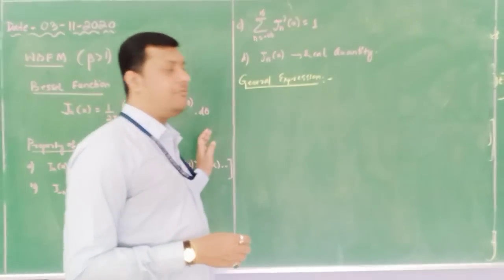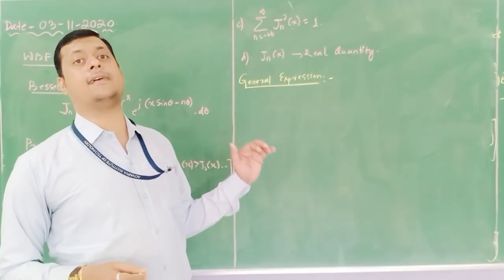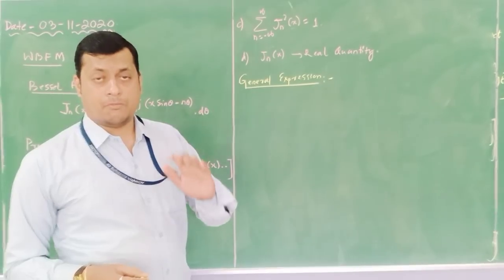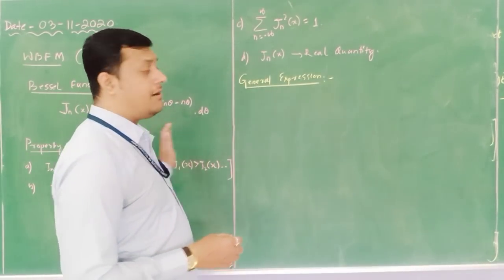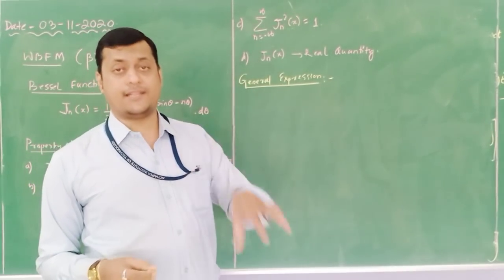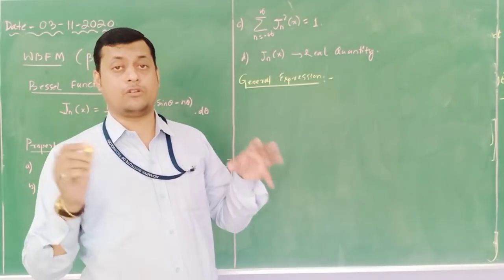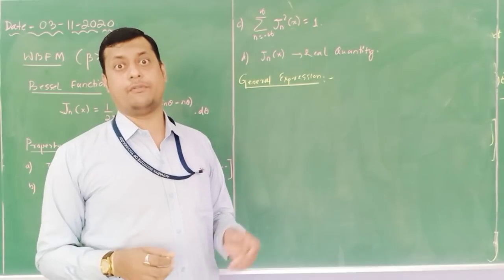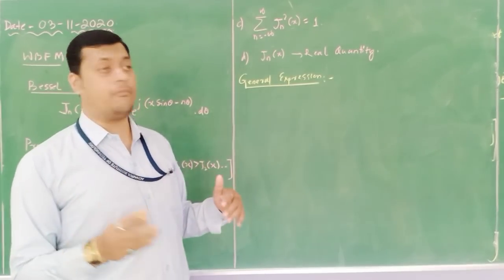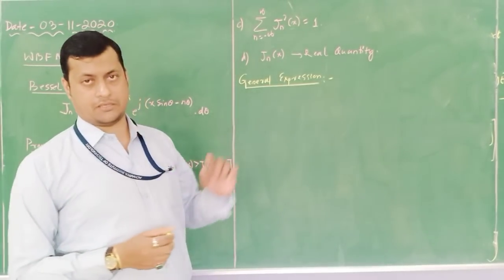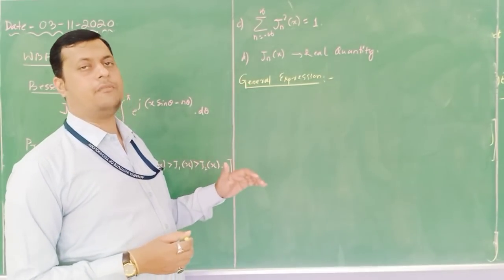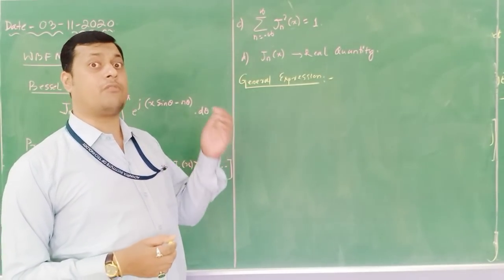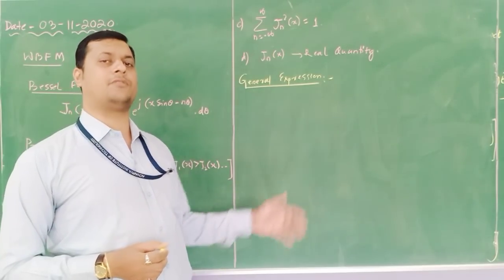So these Bessel functions represent the potentials available on those particular frequency components. These are the constant coefficients. We need to represent the Fourier series component in terms of the Bessel function. We will see how, but first of all, we need to understand what the Bessel function is and what its properties are. Then only can we proceed further.